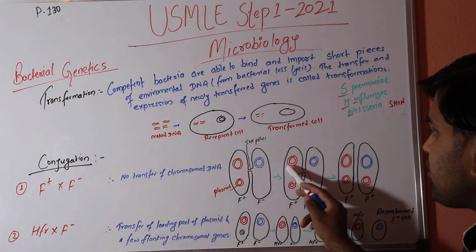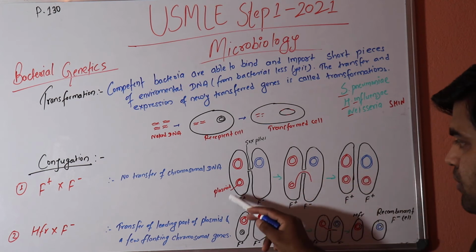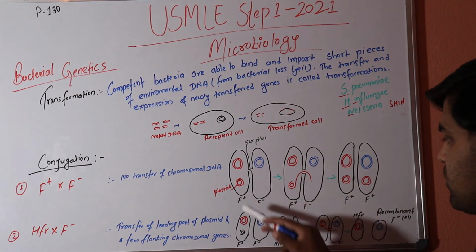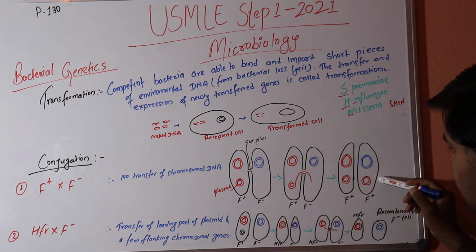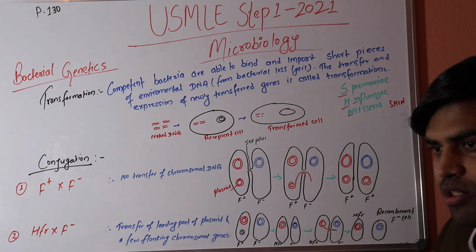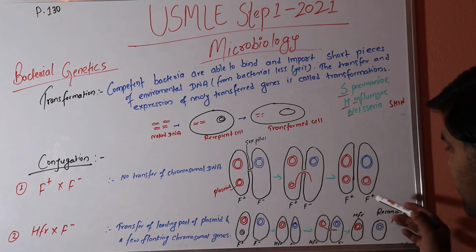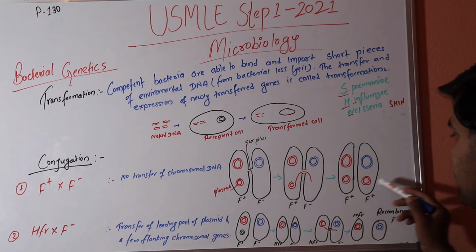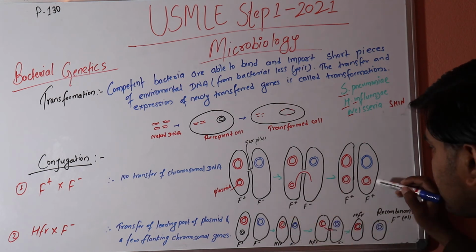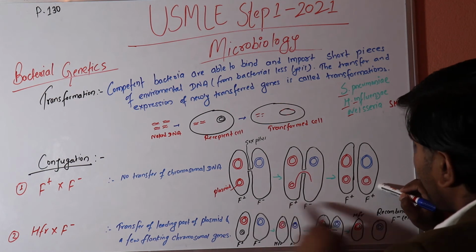This chromosomal DNA is not transferred from this first donor bacteria. Okay, so now this is donor and recipient, and finally, at the end, this also becomes a donor. This can also give this plasmid to another bacteria. So at the end both become F plus, and both are now capable of donating this plasmid to the other. Since initially it was F minus, now it has become F plus.